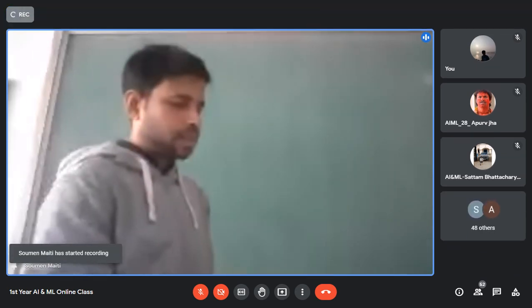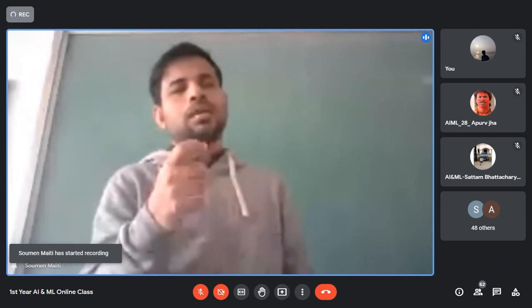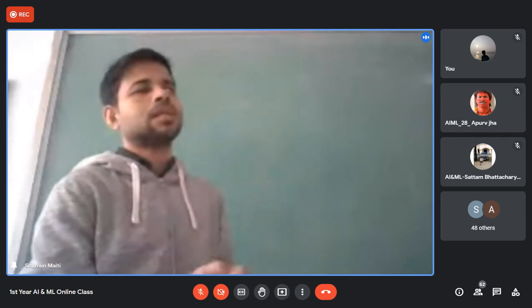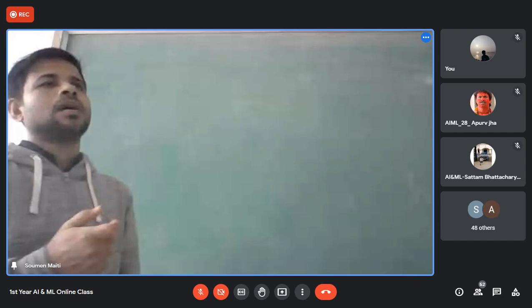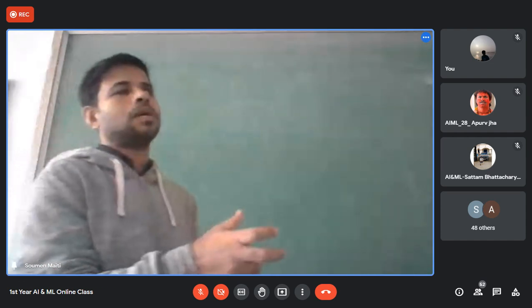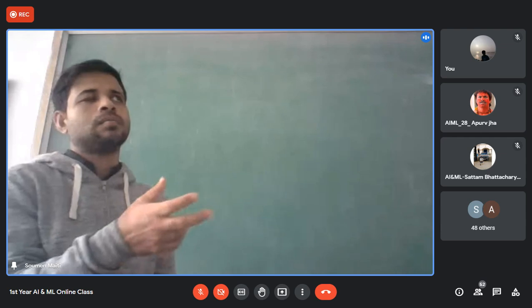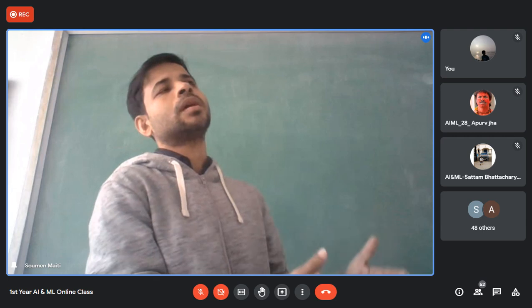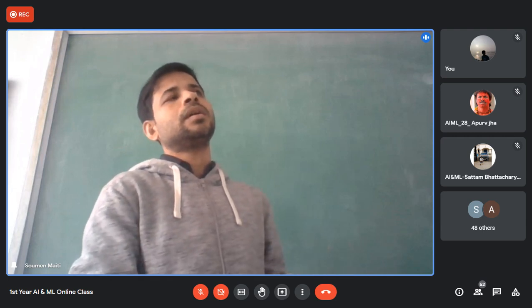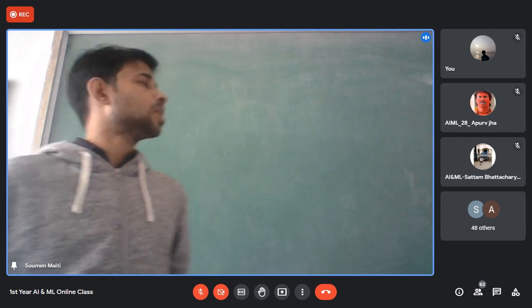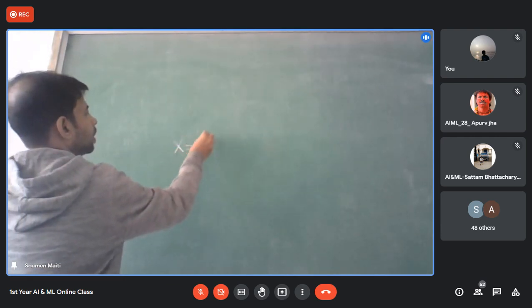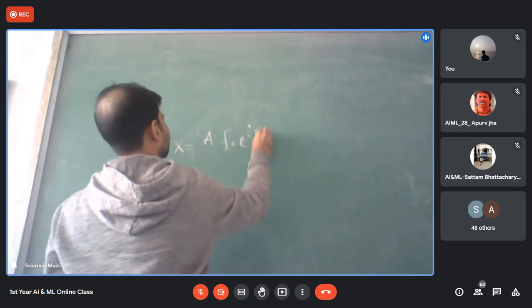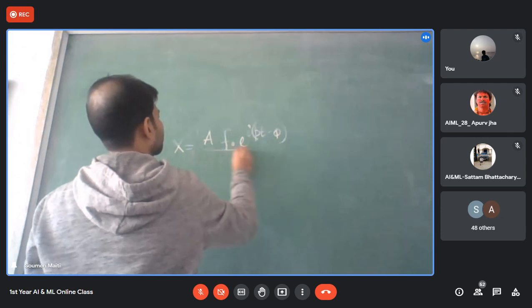Chalo. So last class we have finished the solution of that forced vibration. We discussed that if we consider the force, that is the force which we are applying from the outside, expressed in terms of F0 e to the power i p t, then the solution will be like this: x equal to A e to the power i (p t minus psi). Okay, this kind of equation will come.